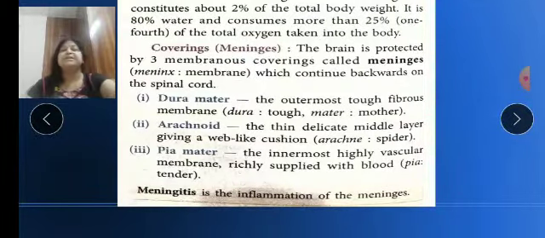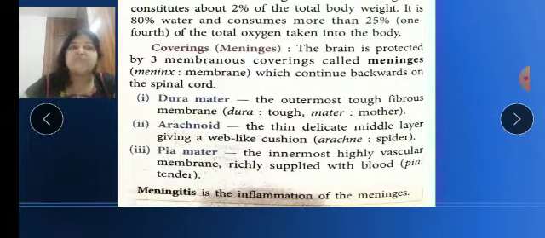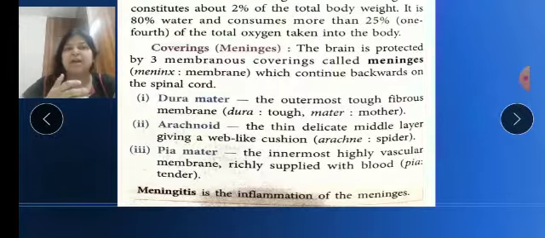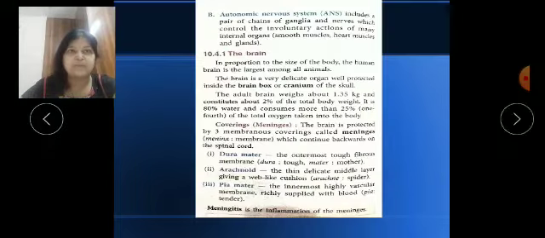Now this is the disease. Inflammation in the meninges, or the outer covering, is called meningitis. So inflammation or swelling of the meninges, or disease of the meninges, is called meningitis. So meningitis is the disease related to this membrane.